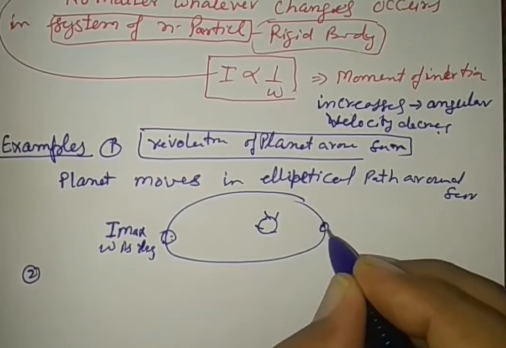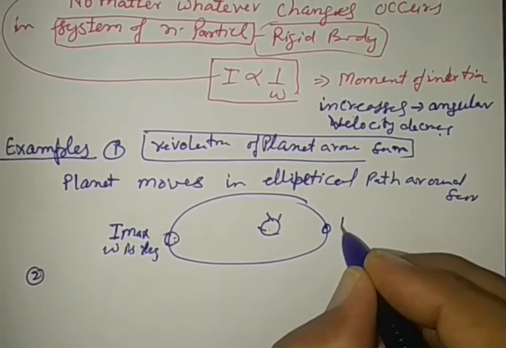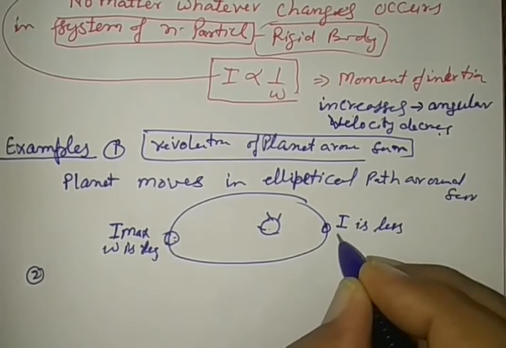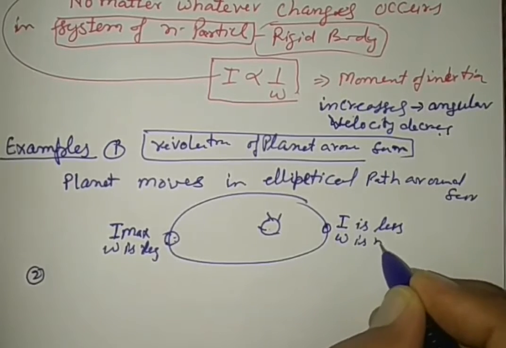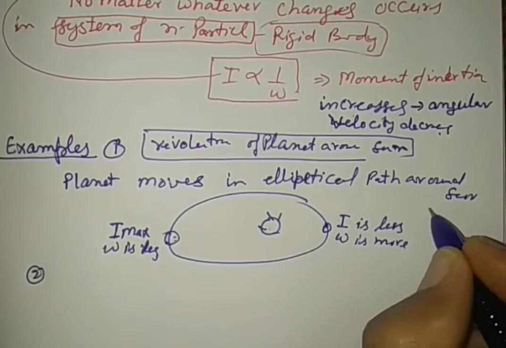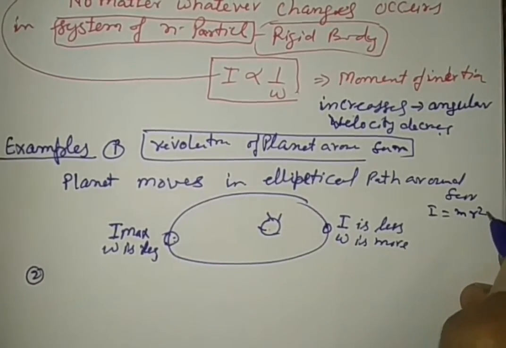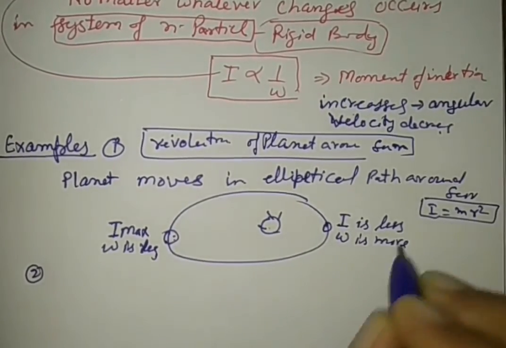When the planet is near to the sun, moment of inertia is less and omega is more. Moment of inertia depends on the product of mass and the square of the distance.